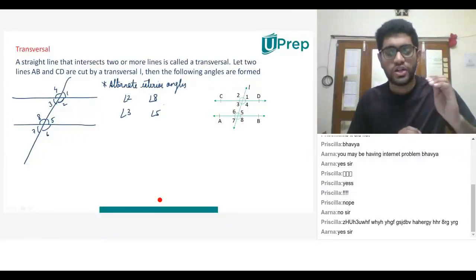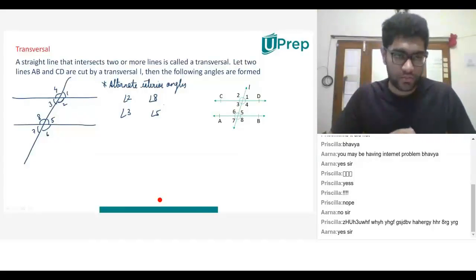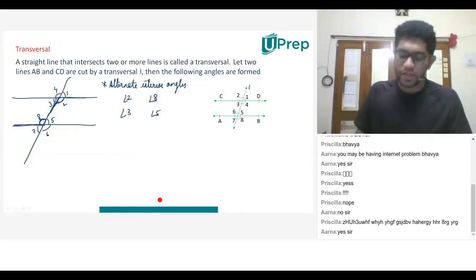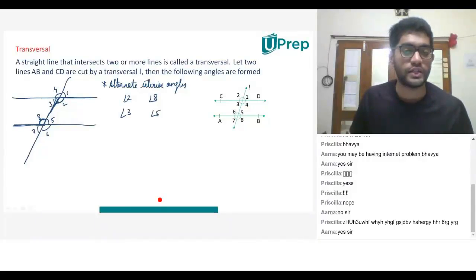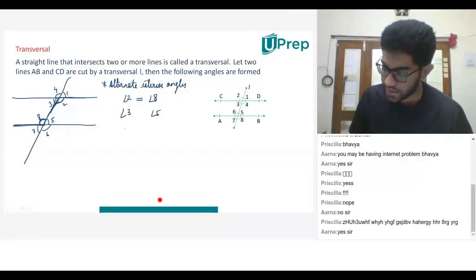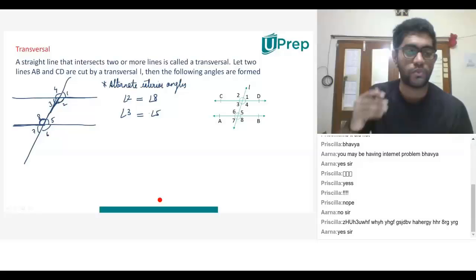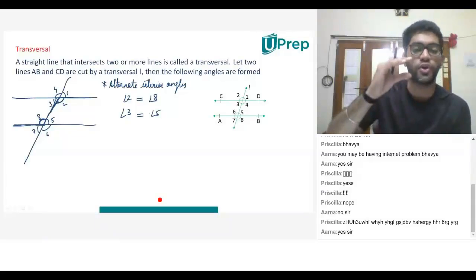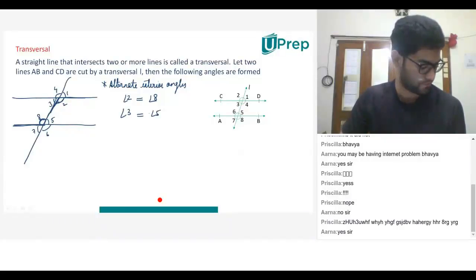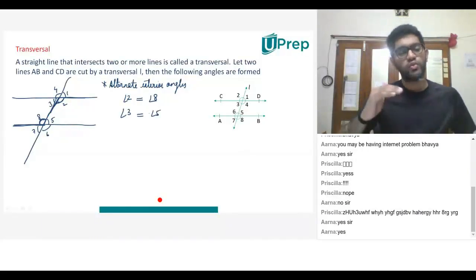Now, if you look at angle 2 and angle 8, don't they look like the same angles? If I highlight this and this, angle 2 and angle 8, alternate interior angles are also equal. Angle 2 is equal to angle 8 and angle 3 is equal to angle 5. These are the only interior angles because they are falling in between the two parallel lines. Are we clear with this? Yes, sir. Perfect.